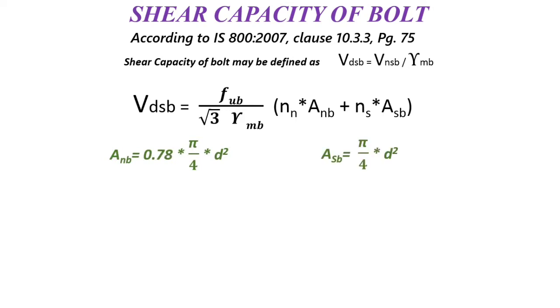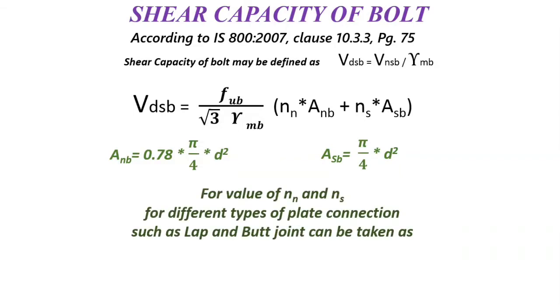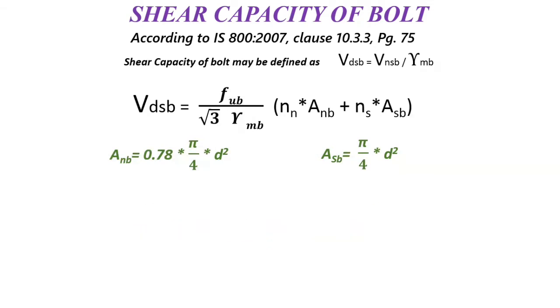Take a note, ASB is nothing but pi by 4 d square. As we know that the shank area is totally plain area and threaded area having some grooving, so the original area is reduced by 0.78 multiplication factor as ANB. Now going ahead, for the value of Nn and Ns, we must have different types of plate connection as lap and butt. So let us take example of lap and butt connection.